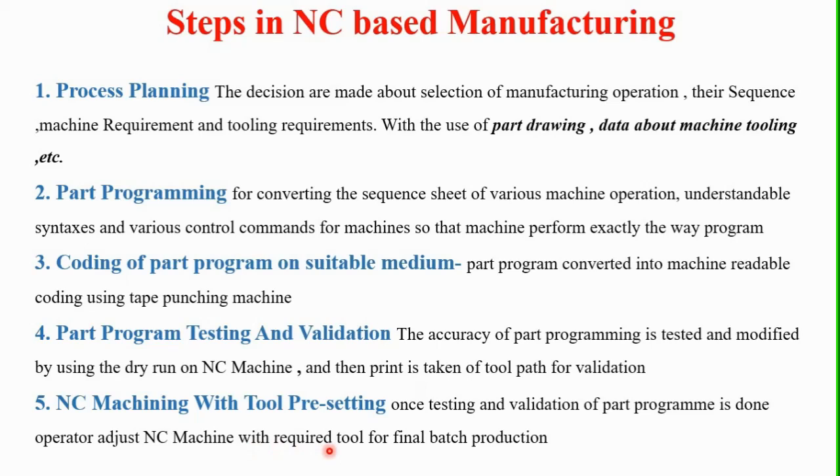After testing and validation, the operator adjusts the NC machine with the required tools for final batch production, or any other adjustment required. The operator can adjust that with the help of the printouts of this program.